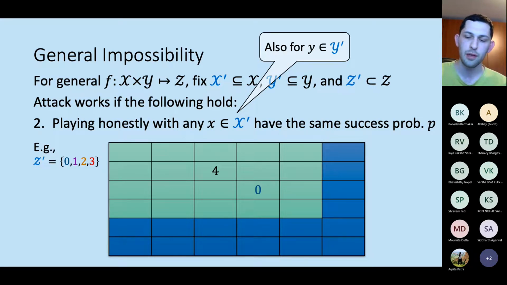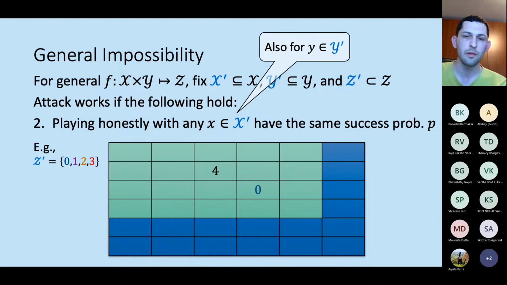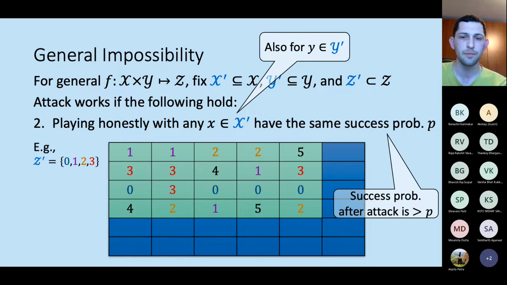So the probability that the other party will output some value from Z prime and the adversary will be able to guess the input of the other party is going to be some value P. And this P could be different for the rows and columns. If we do the computation to understand what this P is, it turns out that it's directly proportional to the number of distinct entries in each row and each column.